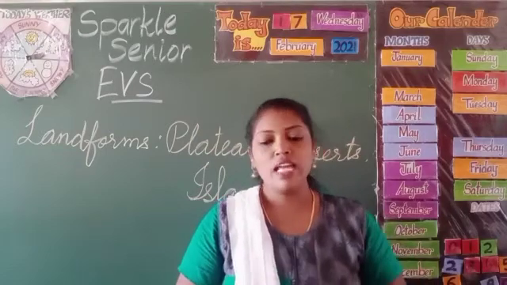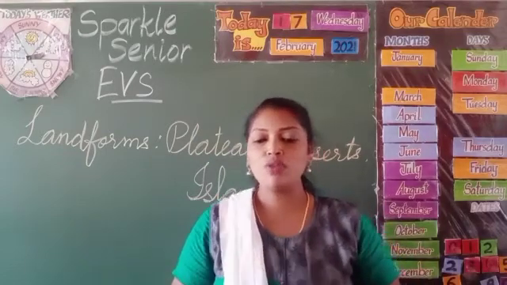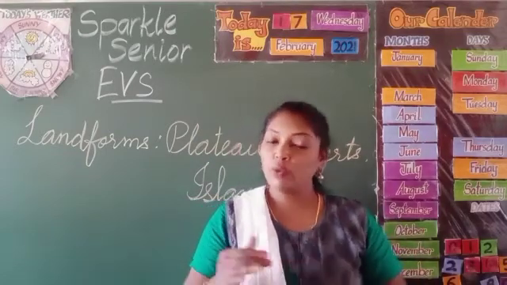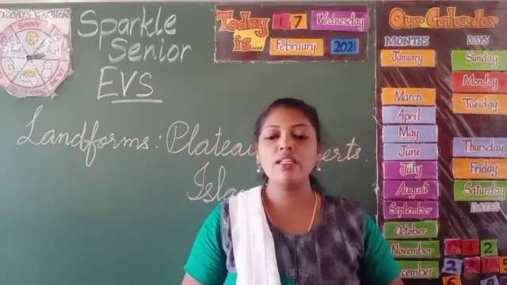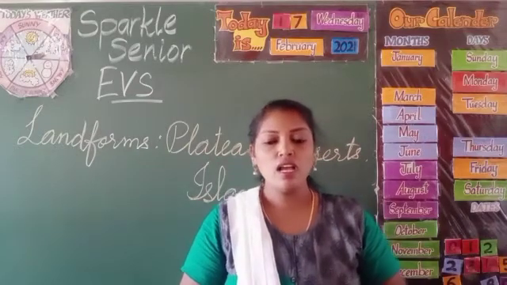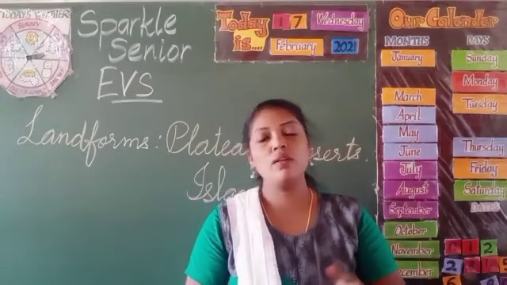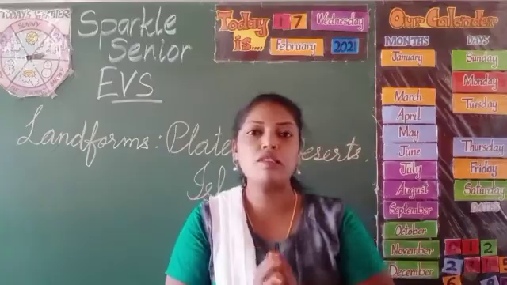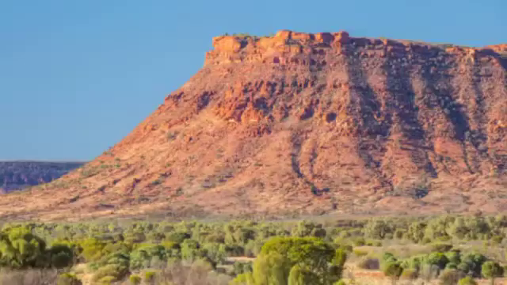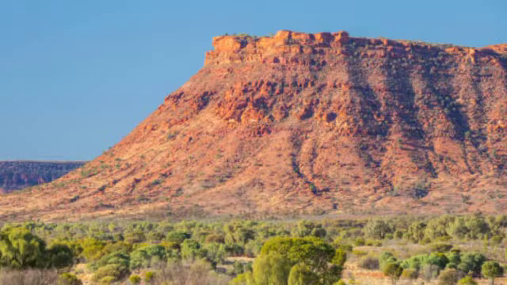It is also called a tableland because it looks like a table. Some plateaus lie between the mountain ranges and are good for growing certain crops. And this is the picture of plateau. So have a look at the picture of plateau.